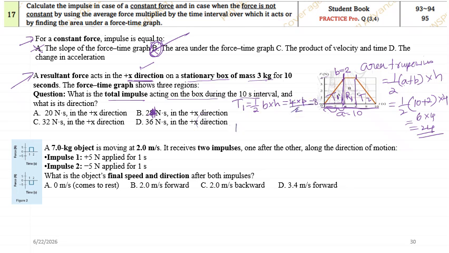Okay, so what about the second triangle, triangle 2? Again, the equation will remain the same: half into b into h. See, look at the base again, it is 10 and 6. So if it is stopping at 10 and starting at 6, what will be the base? 10 minus 6, it will be 4. So the base for the second triangle will be 4. Okay. Now again, what is the height? Height is not changing. Height is exactly 4. So again, this also I'll be getting 8.